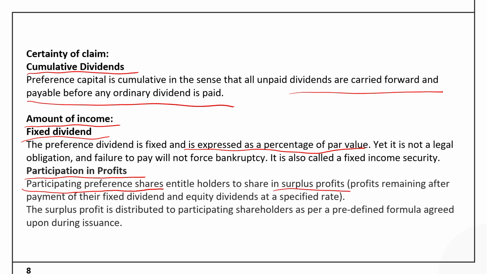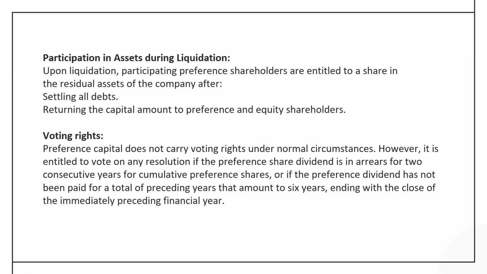That means profit remaining after payment of their fixed dividend and equity dividend at a specified rate. So, that is how the amount of income on the preference share tends to vary from time to time, depending upon the nature of preference share, whether it is a participating or non-participating preference share.